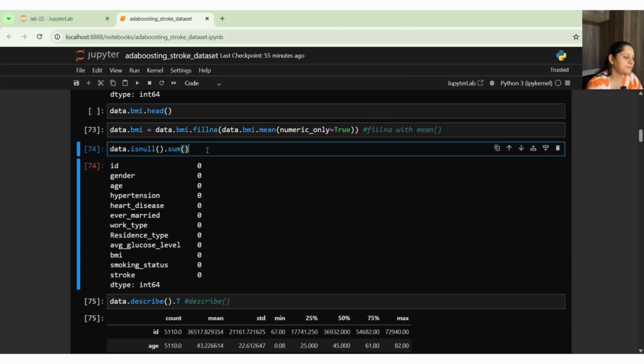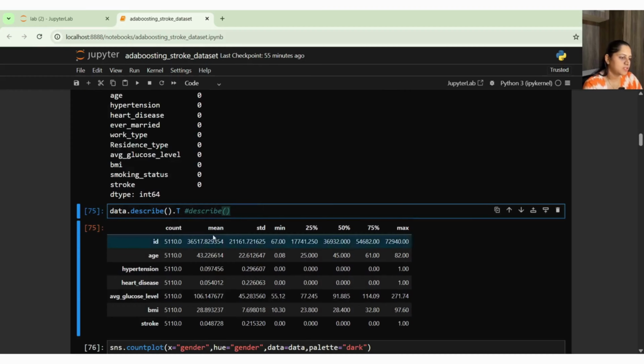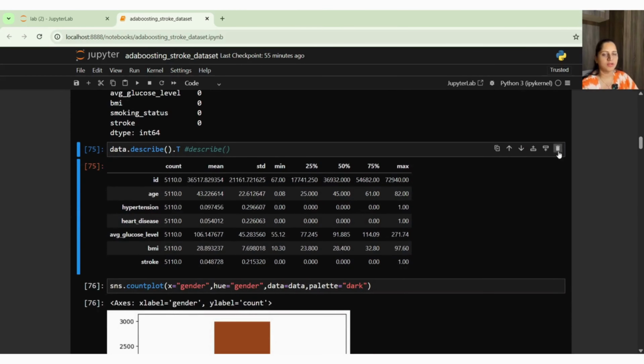After doing that, I am again checking whether I have null values present or not, and I don't have any. And this is my descriptive statistics. Here we can see the mean, standard deviation, all the quartiles and everything.